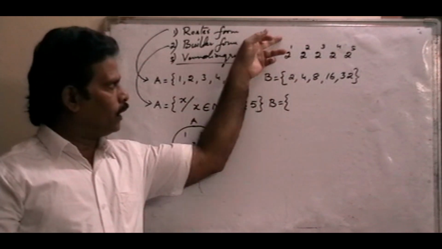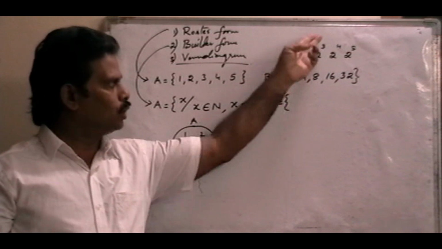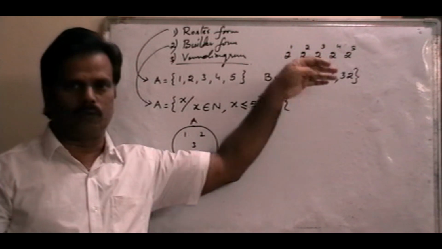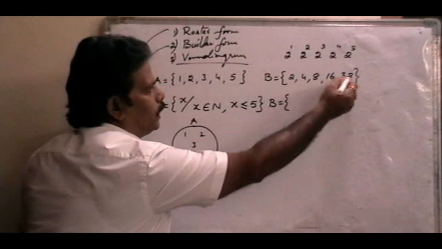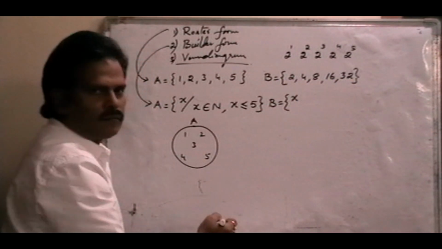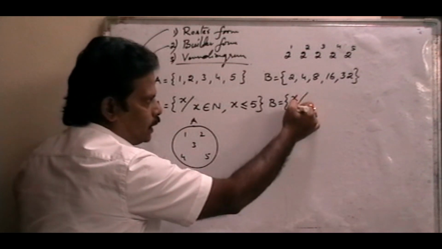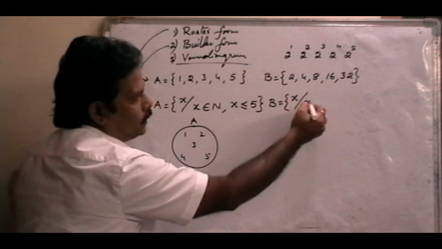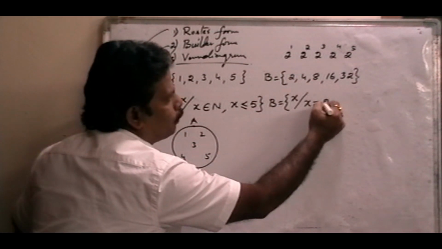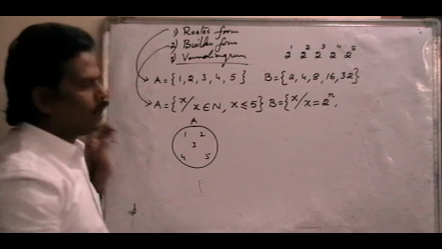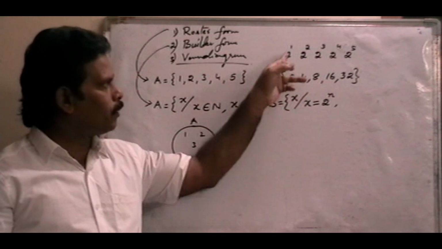2 to the power of 1 gives the first element. 2 to the power of 2 is the second element, 2 cubed the third, 2 to the power of 4 the fourth, and 2 to the power of 5 the fifth element. So in this set, each and every element is x. That means B is a set of elements x such that x is in the form of 2 to the power of n.